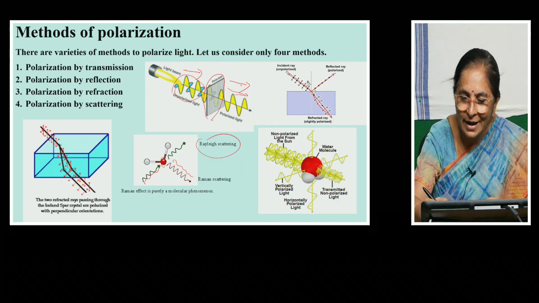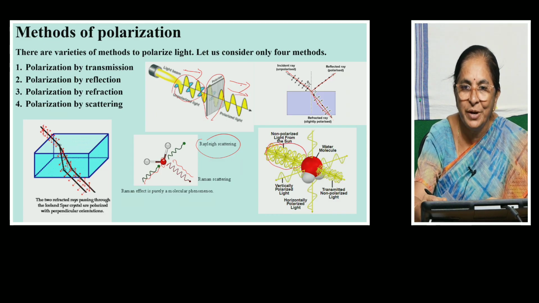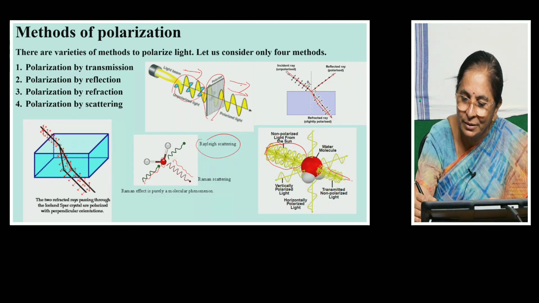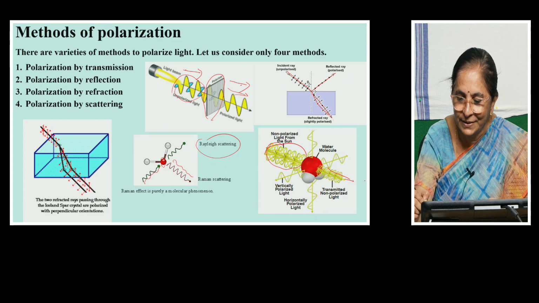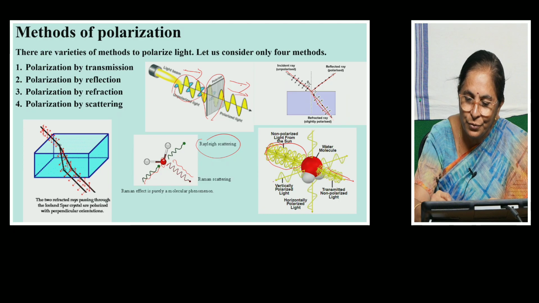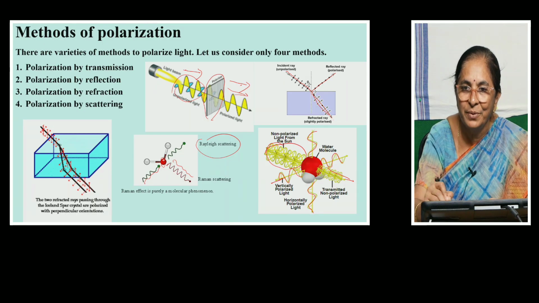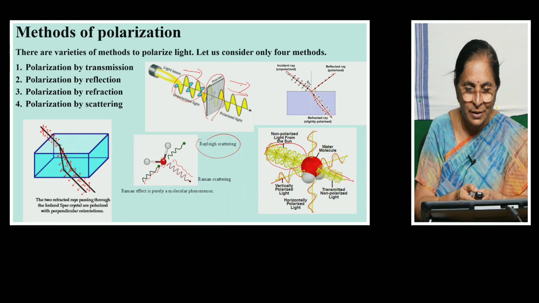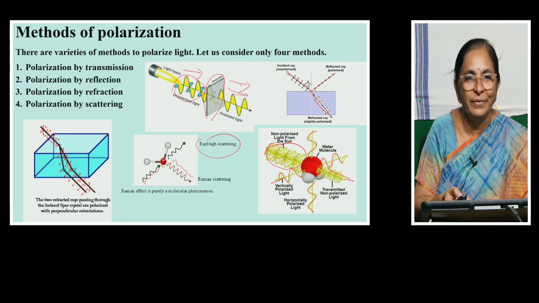One more picture to tell how light interacts with the material molecules. You can see the incident light is having vibrations in all directions. So some of the incident radiation can come out having vibrations in all directions. It is transmitted through the molecule of the medium. But if you view in this direction, you can see the wave is having vibrations only in the vertical plane, and viewing in this direction, you can see the wave coming out is having vibrations in the horizontal direction. So these are the four methods by which light can be polarized.